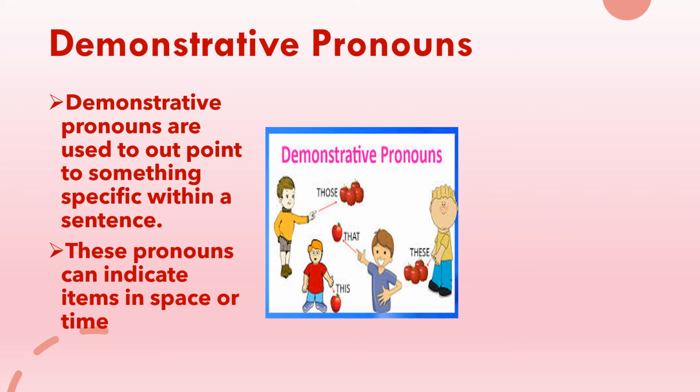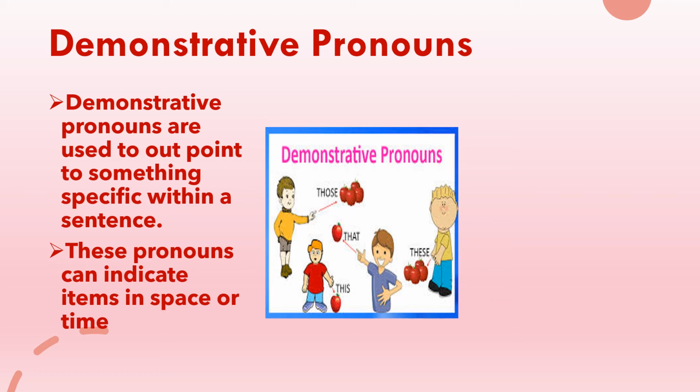Now, when the apple is close by and we want to point to anything that is close by, we say this book, this apple, this pen, this laptop. When it is far away, we say that apple. Similarly, when close by, the plural form will be used as these, and the plural form of something that is far away will be said as those.